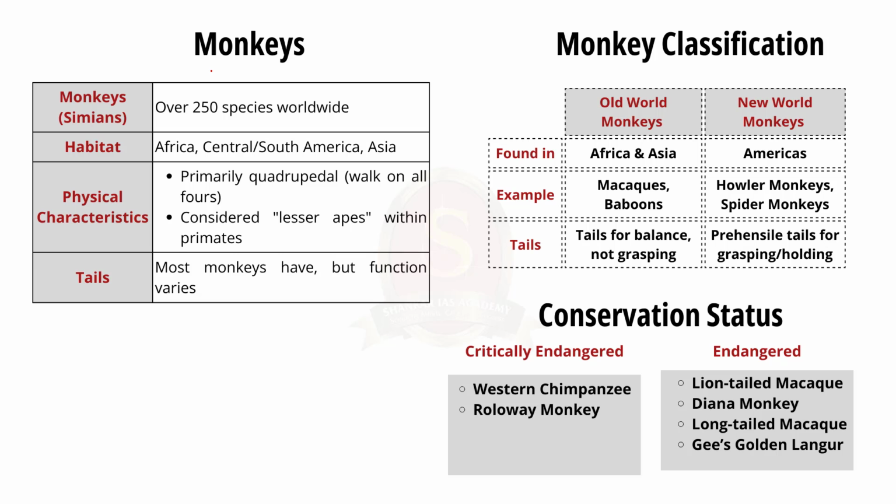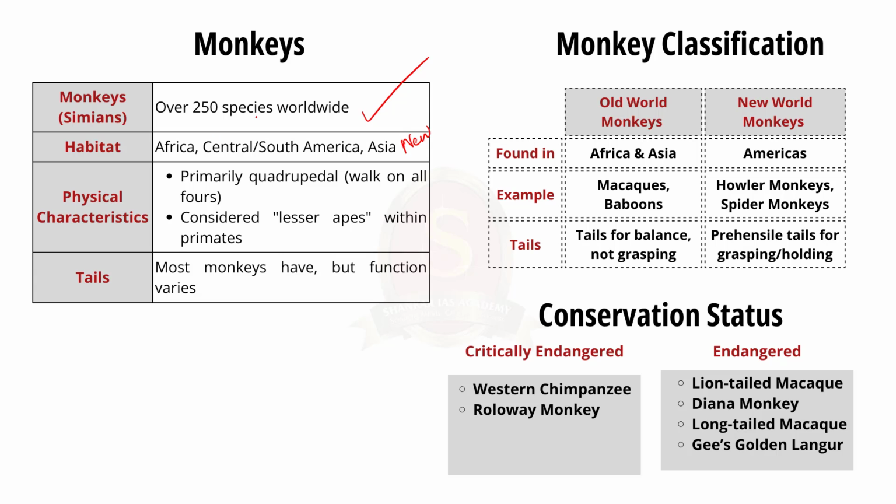Know that monkey is also known as simian, that is, they live all over the world. More than 250 species of monkeys populate Africa, Central America, South America and Asia, and they are divided into 2 categories: Old World monkeys and New World monkeys. Old World monkeys are native to Africa and Asia, while New World monkeys are indigenous to the Americas, but their homes are not the only way in which they are different.